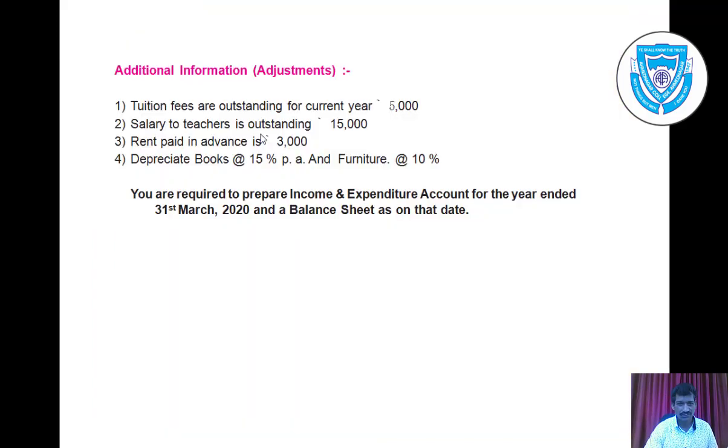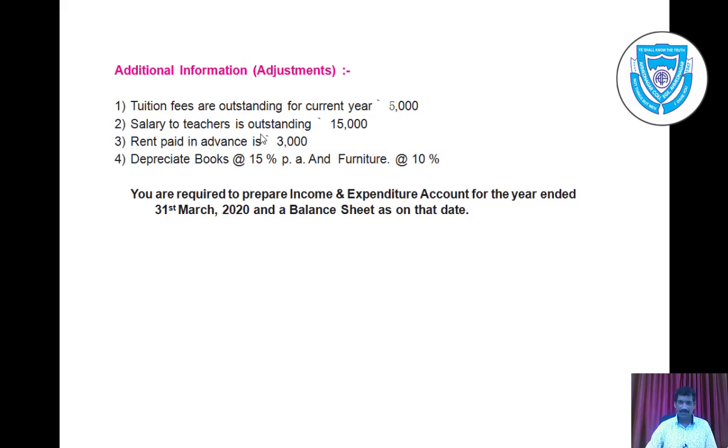Also additional information is given, which we can also call adjustments. Number 1, tuition fees outstanding for the current year rupees 5,000. Salary to teachers outstanding rupees 15,000. Rent paid in advance rupees 3,000. Depreciate books at the rate of 15% per annum and furniture at the rate of 10% per annum. From all this information, from the balance sheet, the receipt and payment account and the additional information, we are required to prepare the income and expenditure account for the year ended 31st March 2020 and the balance sheet as on that date.